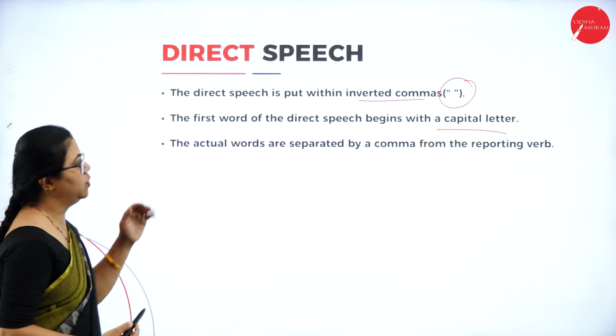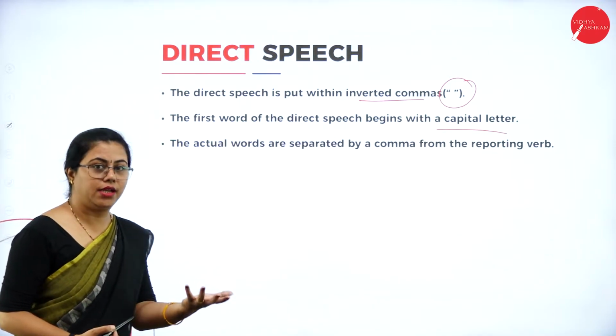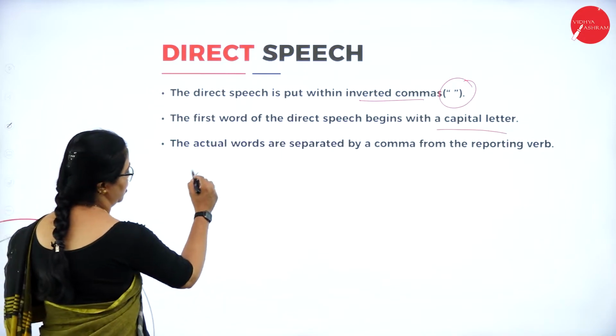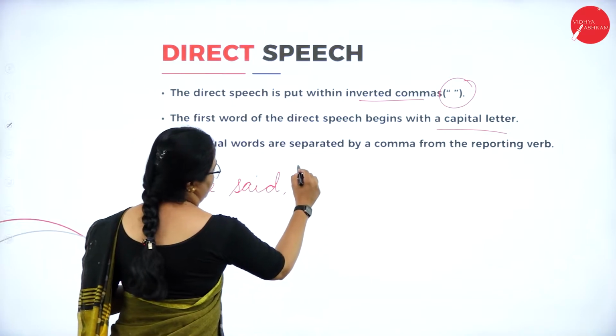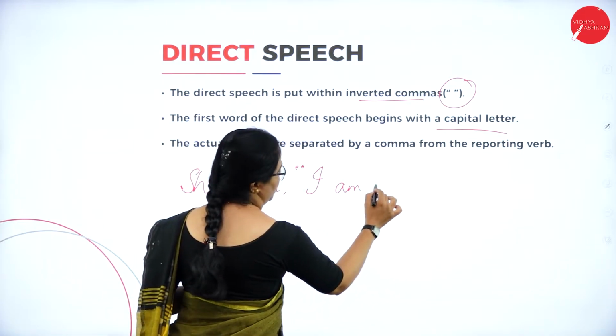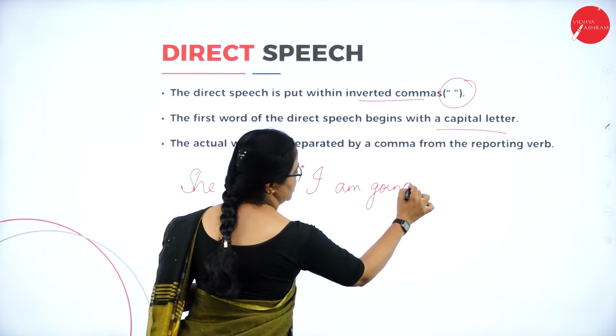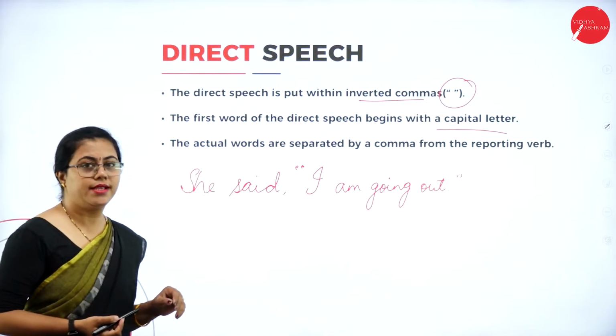The actual words are separated by a comma from the reporting verb. So which is the reporting verb here? Let me write a dialogue. Here you can write, she said, and I am writing it within the inverted commas, "I am going out." This is just an example I'm taking. These are the actual words of the speaker here.